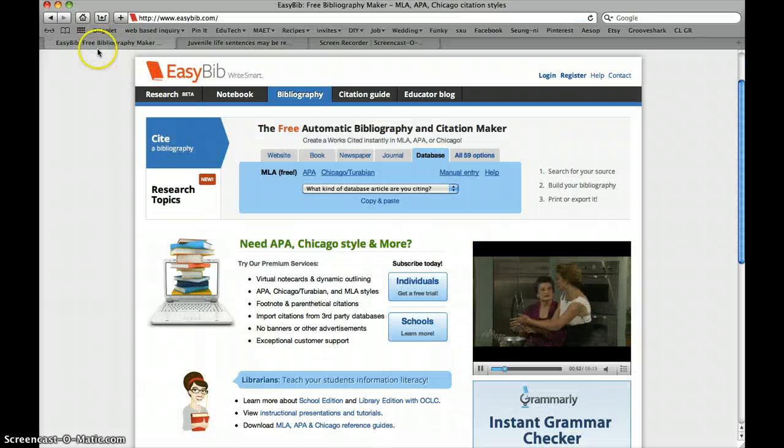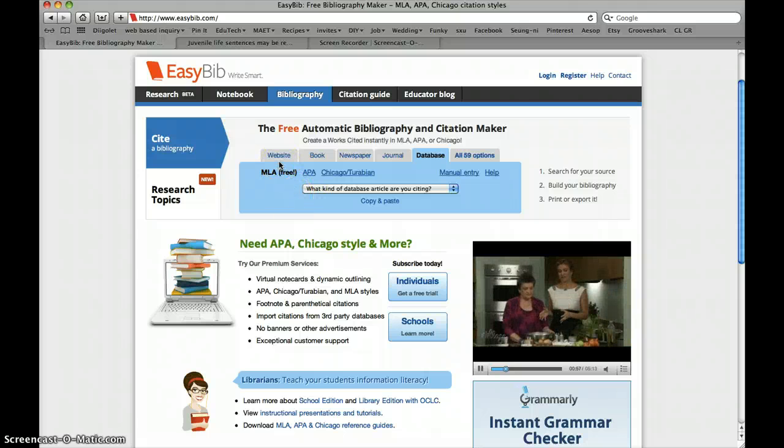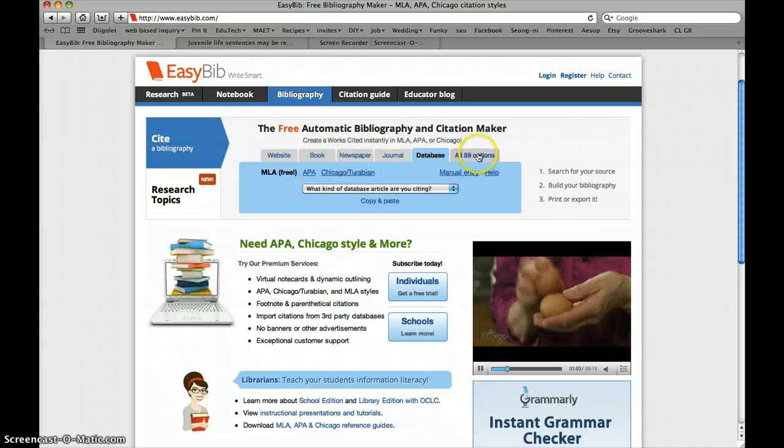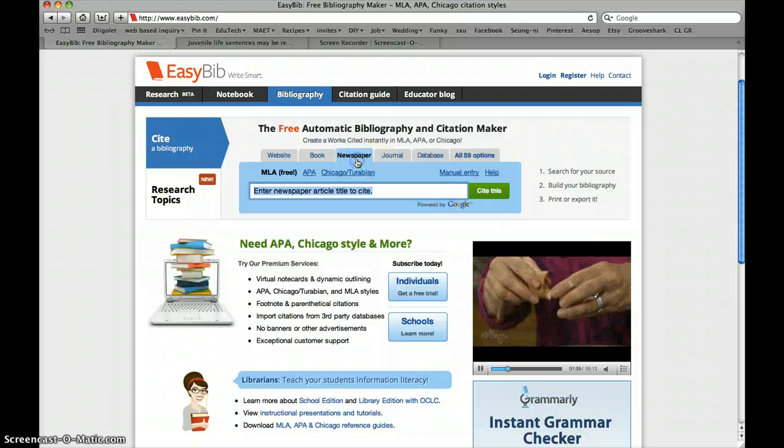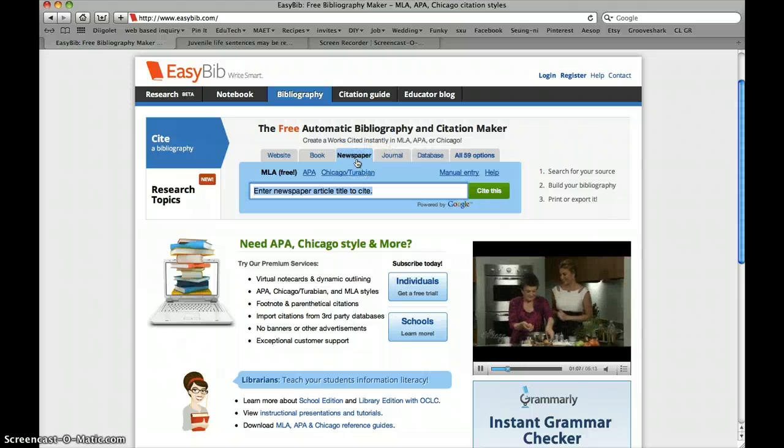So if we go back to EasyBib, what do you think it'll be? Will it be a website? Okay, we found it on a website, but that's not our source. Is it a book? No. A newspaper, a journal, a database? If you said newspaper, you were correct. The Post-Gazette is a newspaper.